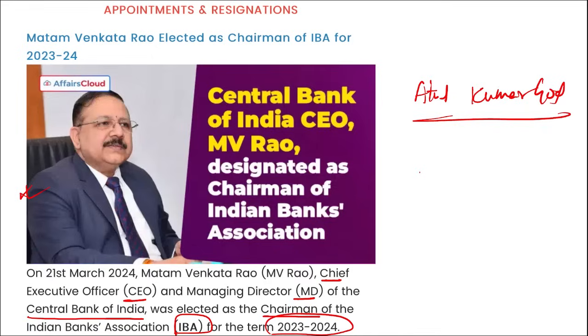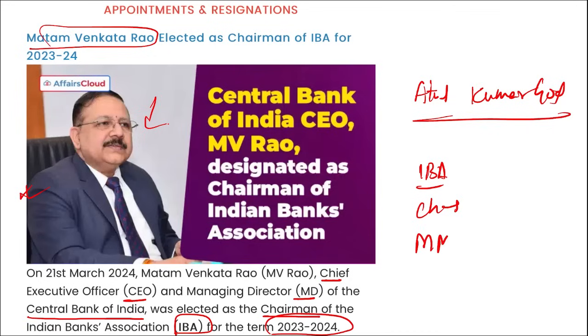Correct? Then if we talk about IBA, who is the chairman? We just saw Matam Venkata Rao sir in the picture. Then where is the headquarter? Mumbai, Maharashtra, and it was established in 1946.